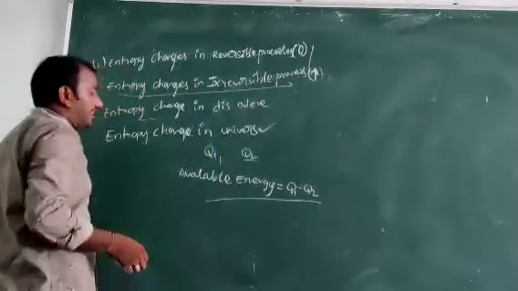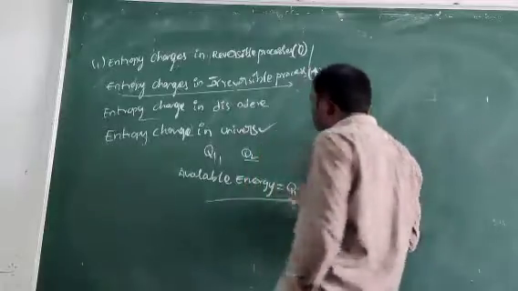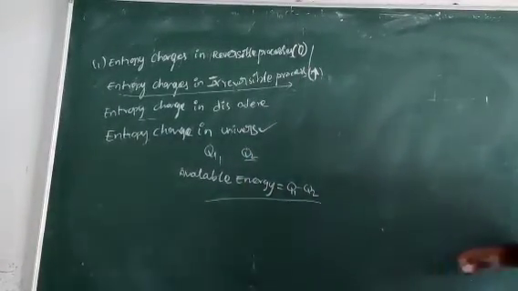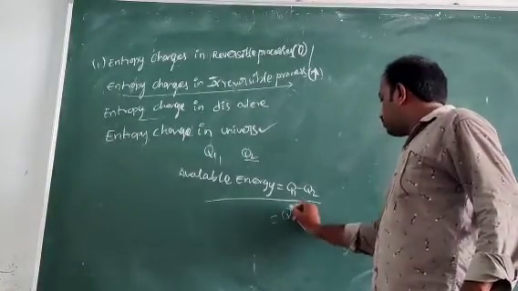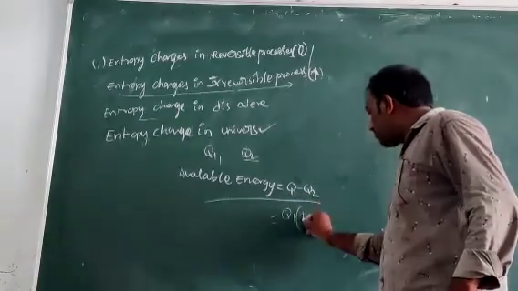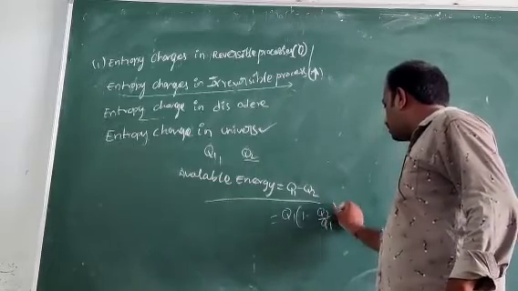So available energy will reduce as entropy increases. How to prove it? Here Q1 is common, so 1 minus Q2 by Q1.